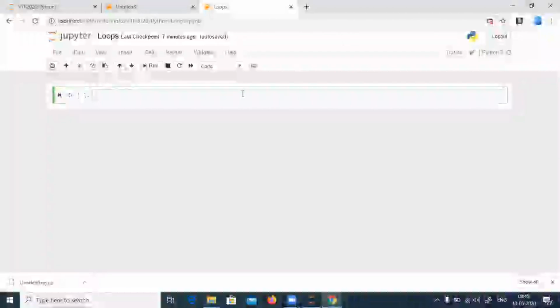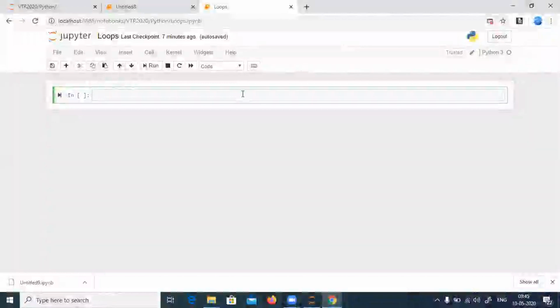So now the agenda is to start with the loops. When I say loops, as the name says, loops is something which is used to do something repeatedly. Repeatedly in terms of, if I say print a number from 1 to 100. We tell you to print a number from 1 to 100. What will you do as of now?